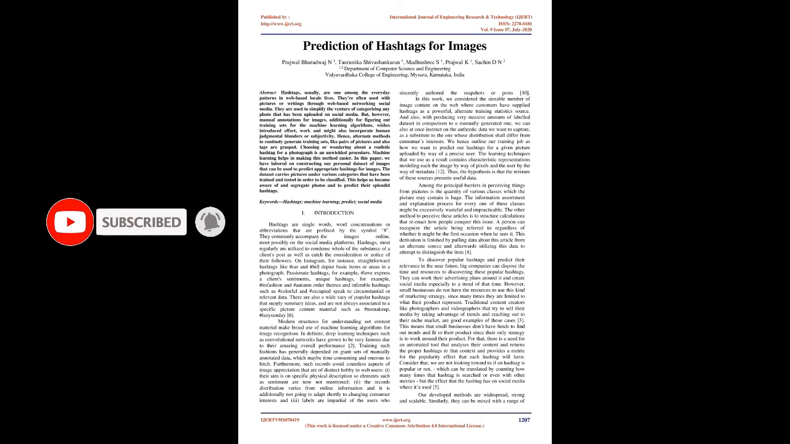Introduction. Hashtags are single words, word concatenations, or abbreviations that are prefixed by the number symbol. They commonly accompany images online, most often on social media platforms. Hashtags are most regularly utilized to condense the whole substance of a user's post as well as catch the attention or notice of their followers.